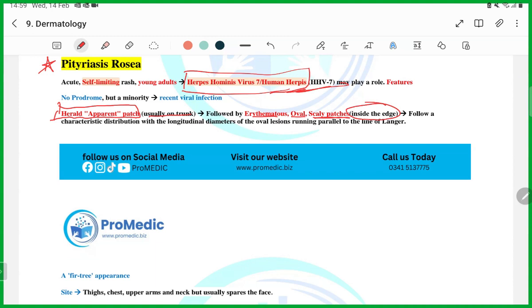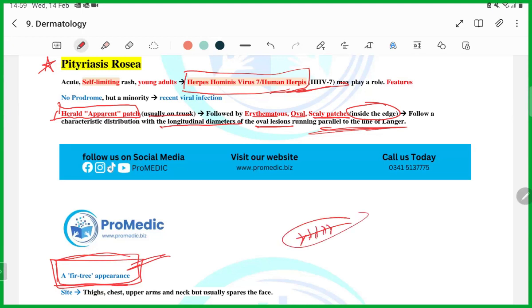They follow a characteristic distribution with the longitudinal diameter of the oval lesion running parallel to the lines of Langer. Guys, this is a very, very important presentation because this is how you will get the question. You have to remember this presentation of the rash because only then will you be able to differentiate. They are going to tell you that there is a herald patch or there is a fir tree appearance. Okay, fir tree is like that, guys.